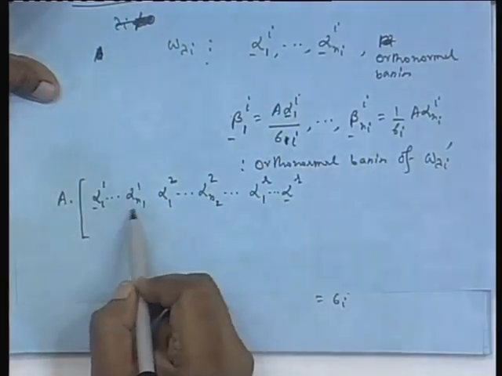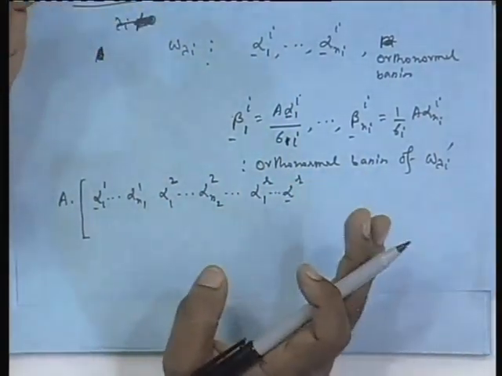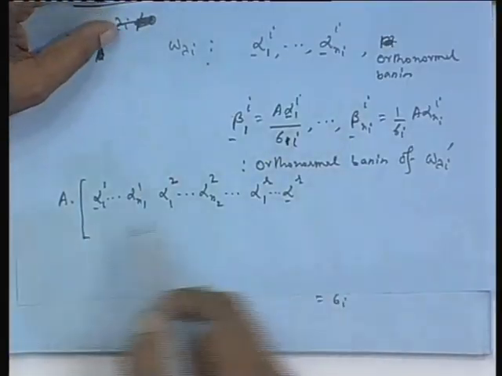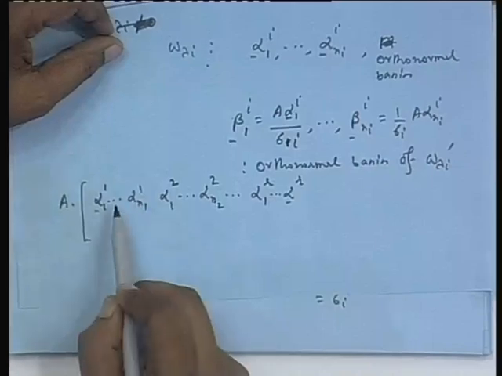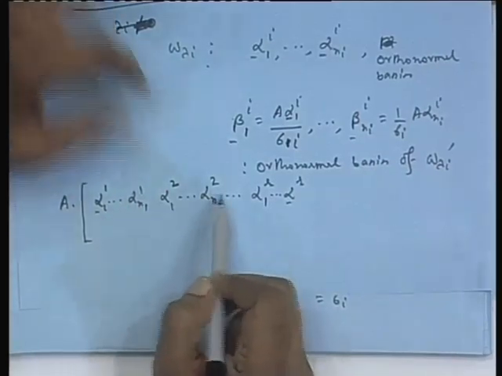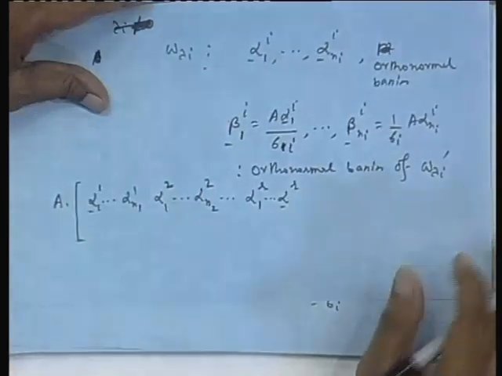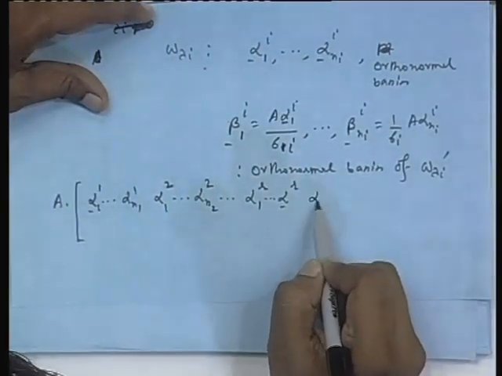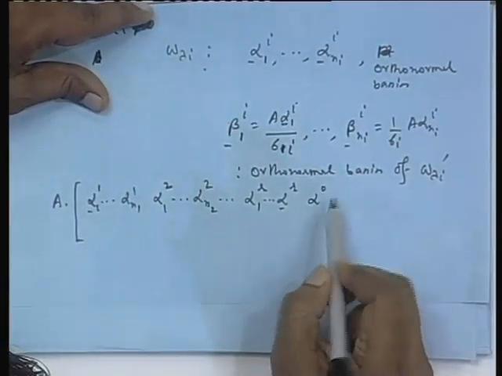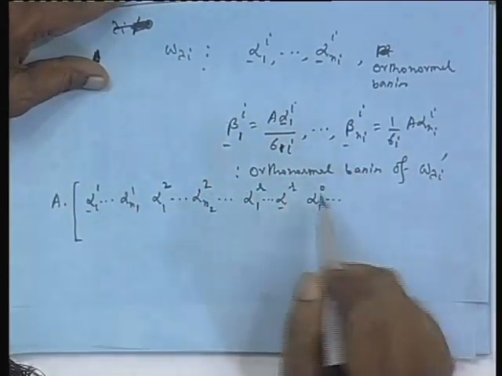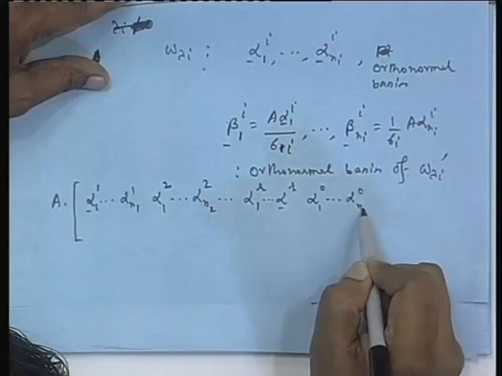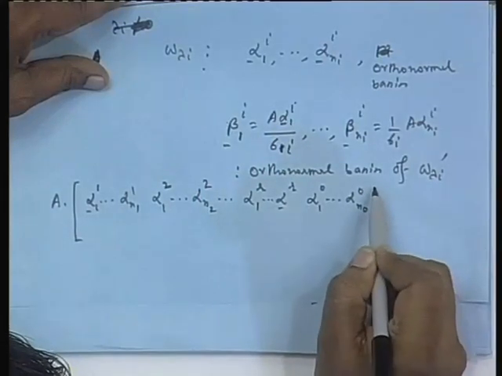They are not only mutually orthogonal within each set, since the eigenvectors corresponding to distinct eigenvalues are orthogonal, this set is an orthogonal set of basis vectors. Alpha 1 1 to alpha 1 n 1 are not only mutually orthogonal, they are orthogonal to alpha 2 1 to alpha 2 n 2, because the corresponding eigenvalues are distinct, and so on and so forth. So, I go from 1 to r and then I write the 0th case, alpha 0 1 to alpha 0 n 0, right at the last. It is just an ordering, there is nothing much in it. Okay.